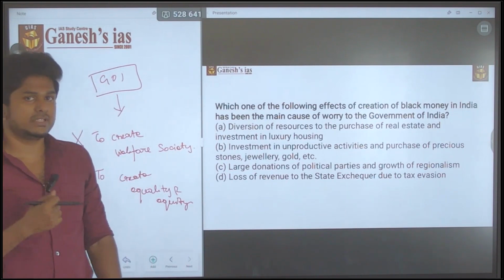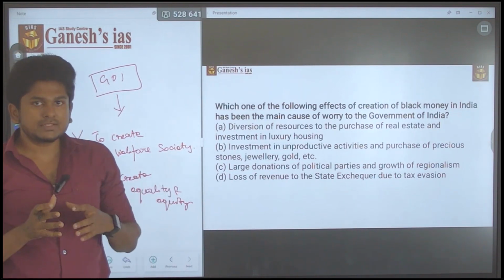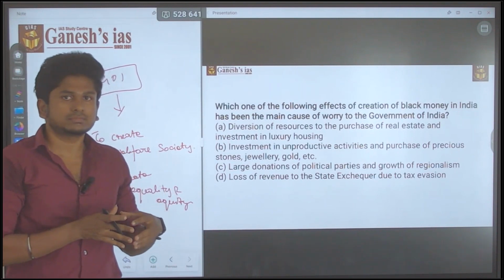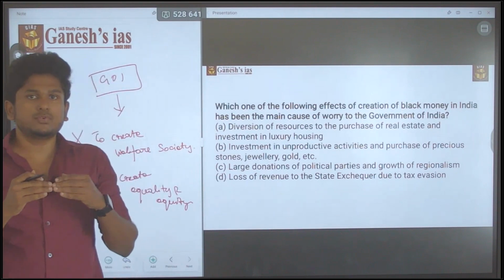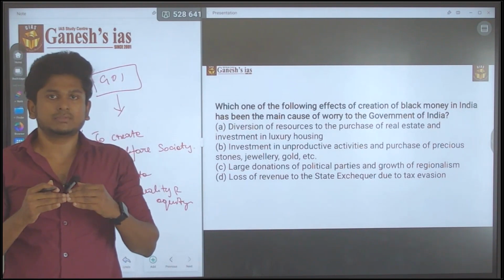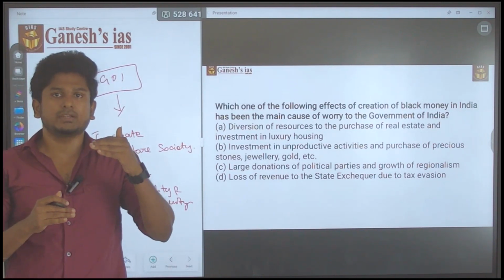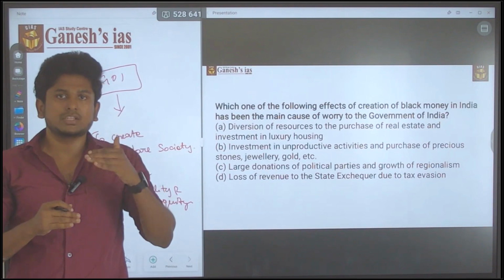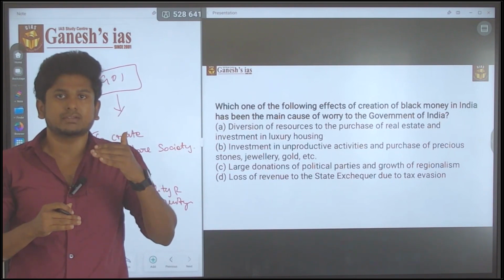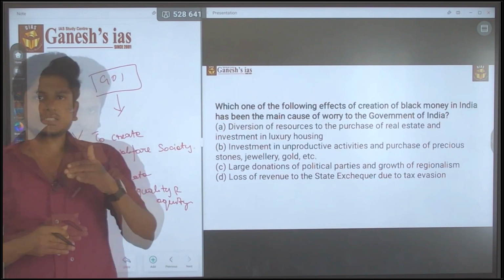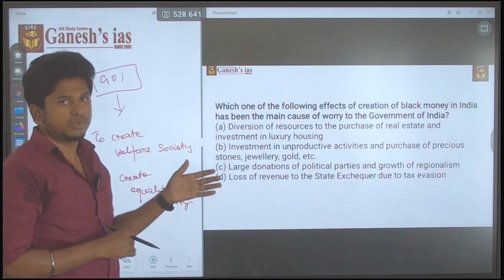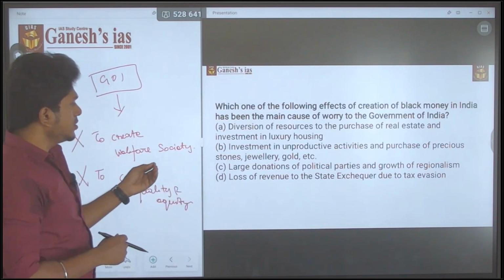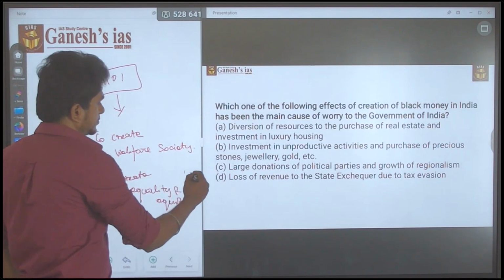I only said that this is the main question in the prelims part. Because in mains, what we do is you have to prioritize the point. If there is any causes or consequences question, you have to prioritize which point should be first. This question is all about prioritizing the statements. So D is the answer for it.